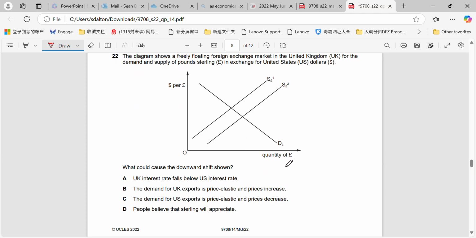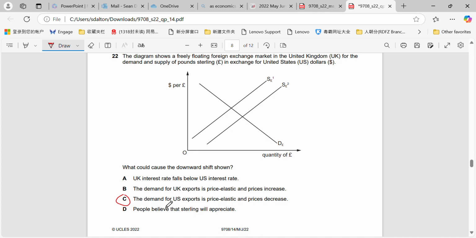Okay, 22. The diagram shows a freely floating foreign exchange market in the United Kingdom for the demand and supply of pound sterling in exchange for United States US dollars. What would cause the downward shift shown? Well, we can see an increase in the supply, right? So we see a change in the supply of pounds. So first of all, the correct answer here would be C.